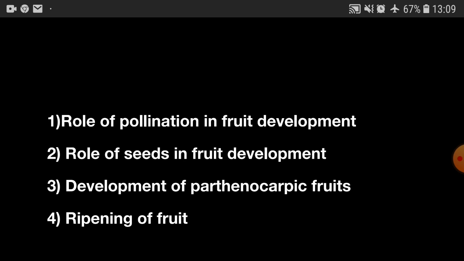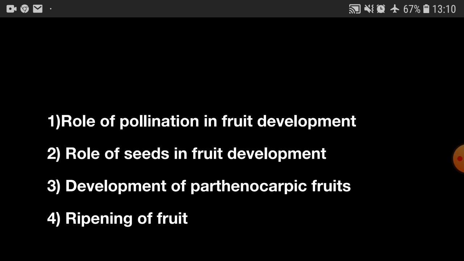So, next is the role of seed in fruit development. Developing seeds play a significant role in the development of normal fruits. Why? Because when seeds develop on all sides, for example in apple, the fruit developed will be normal. But if the seeds are present only on one side, then the fruit will develop on that side only. Is that clear? That is the relationship between the development of seeds and fruits.